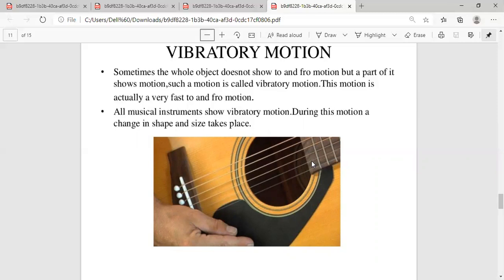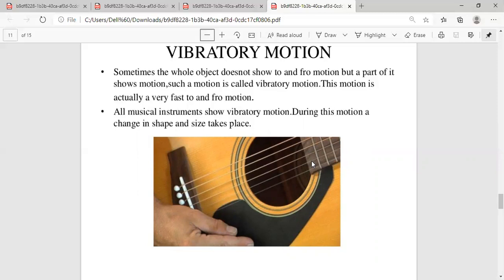It's not showing motion in any direction. Your musical instrument is at one place, but only the strings of this instrument produce the sound when we are vibrating them. When we are plucking the strings of the violin or guitar or sitar, only then it produces the sound. So all musical instruments show vibratory motion.